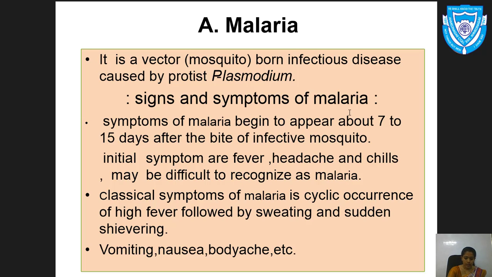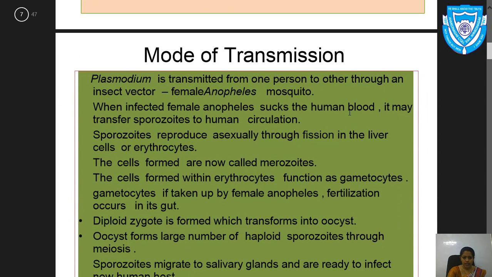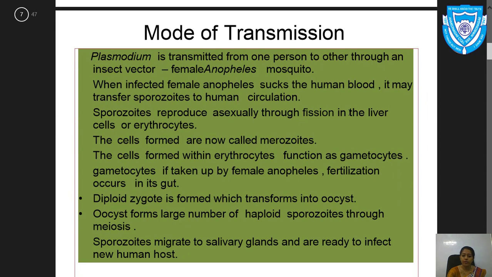Okay, now the next one, in the next slide, is the mode of transmission, how this disease gets transmitted. Plasmodium is transmitted from one person to another through an insect vector, that is the female Anopheles mosquito.